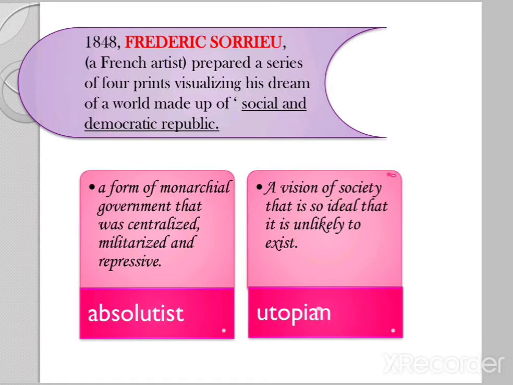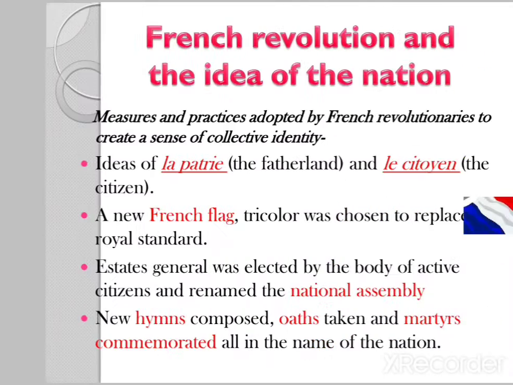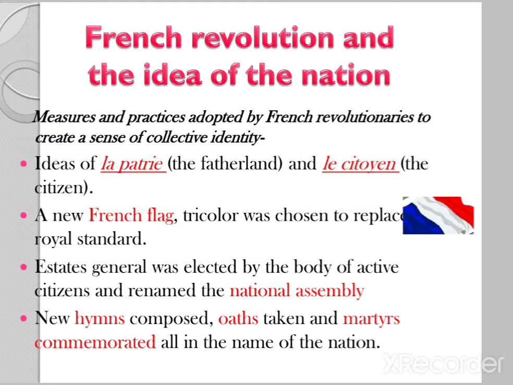It was in great demand of the public that the territories should be converted into nation states. So the ideas of revolutionaries and liberals came together to form nation states all over Europe. For example, we have France. About the French Revolution, we read last year in 9th standard, the first chapter. In that chapter, we dealt with many measures and practices which were adopted by French revolutionaries to create a sense of collective identity.